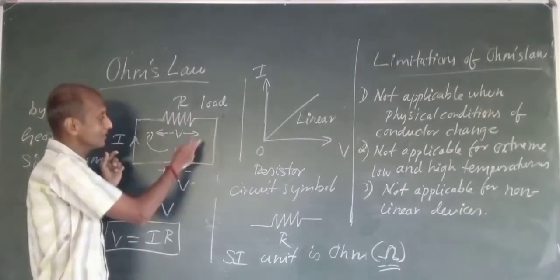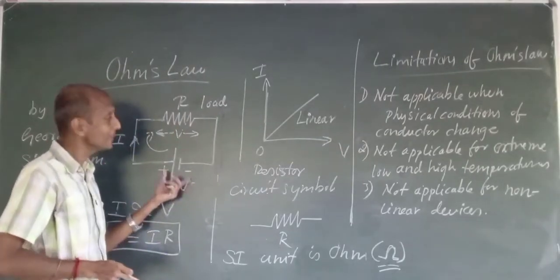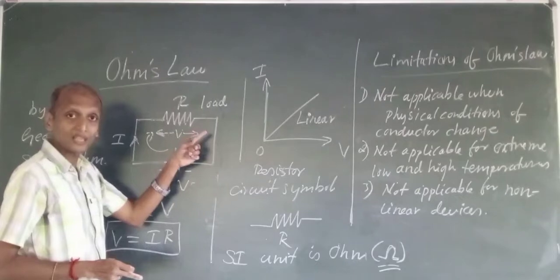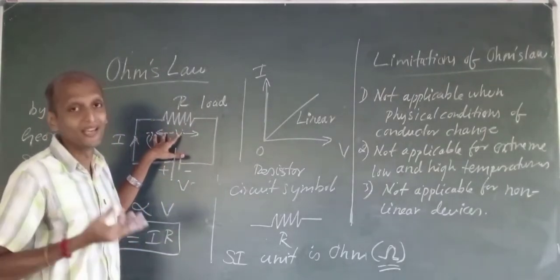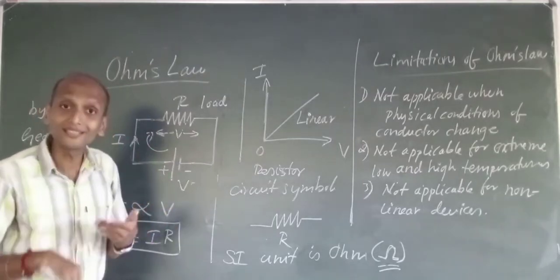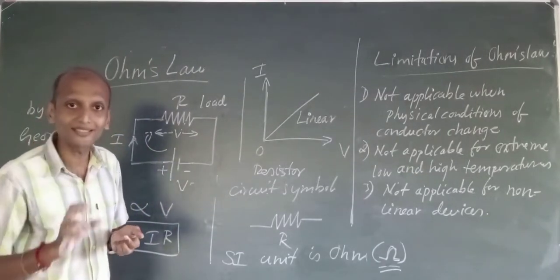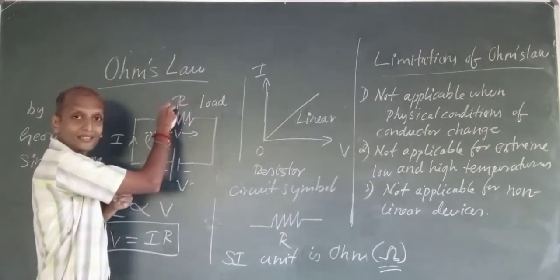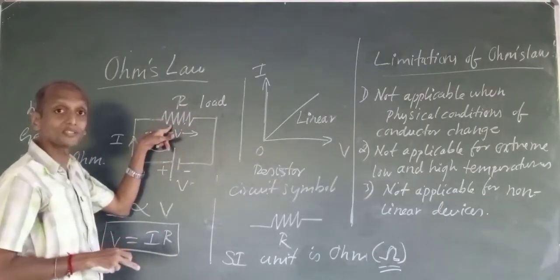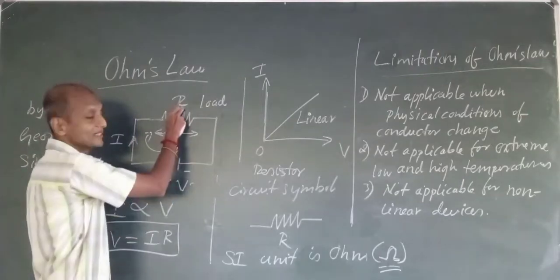What I have been given is the voltage. This conductor wire has a certain resistance. It may have less resistance, like a copper wire, which has less resistance, but it will have certain resistance. So that resistance I have represented somewhat like this. This is the resistance of this conductor wire.